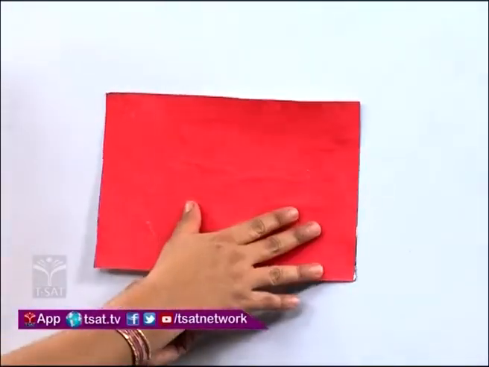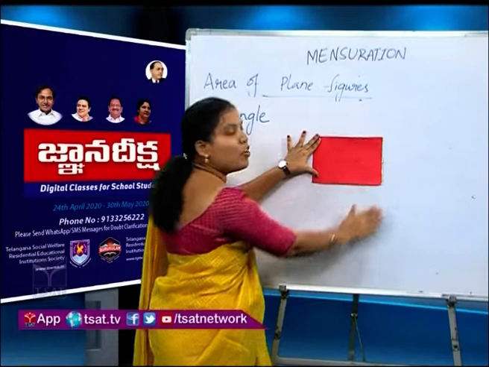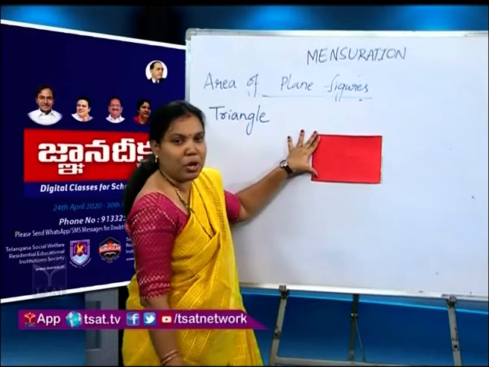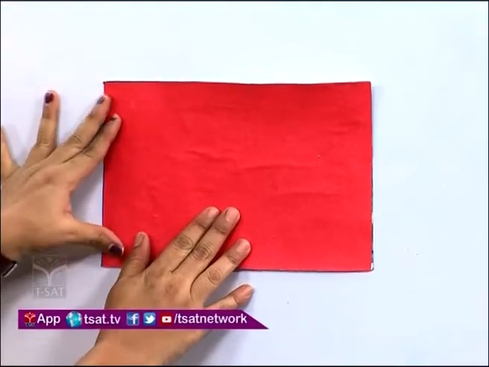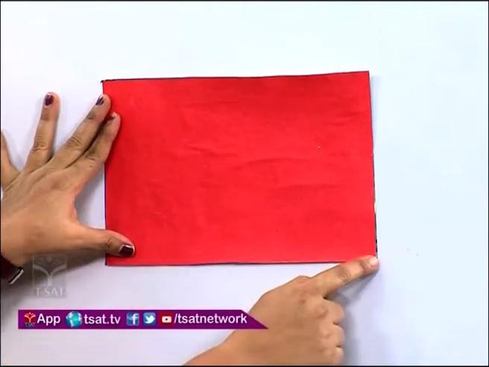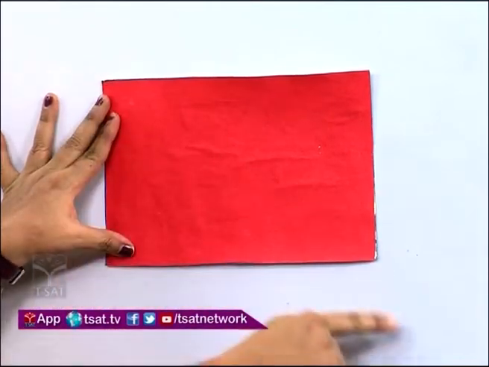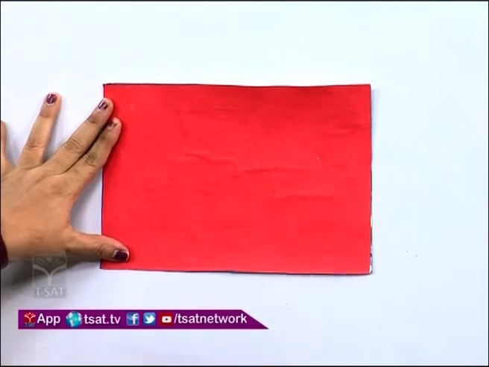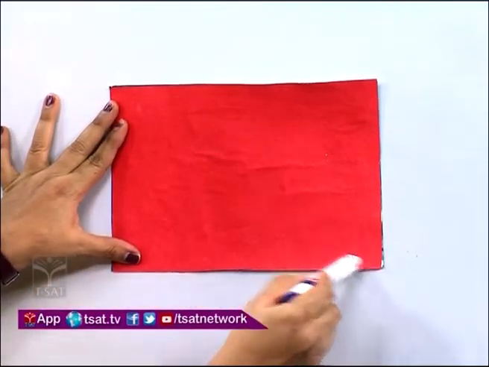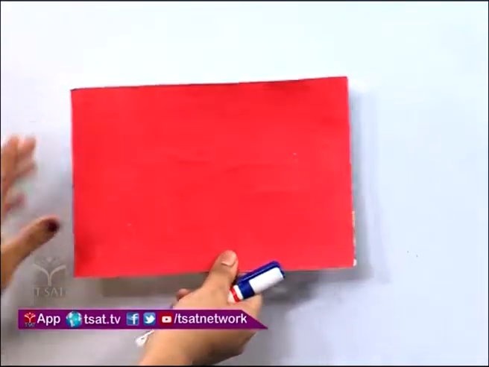Yes, it is a sheet of rectangle, and also we know diagonal, that is the length of opposite vertex. The length of opposite vertex in a rectangle is diagonal.